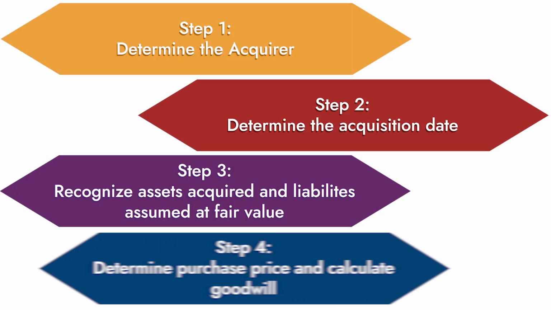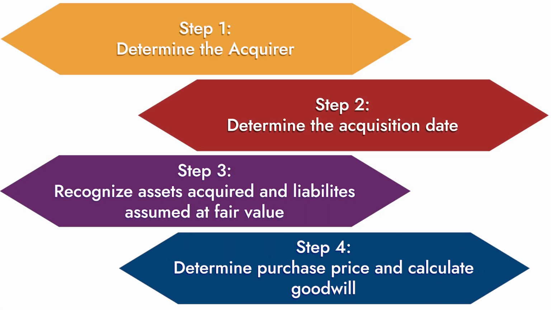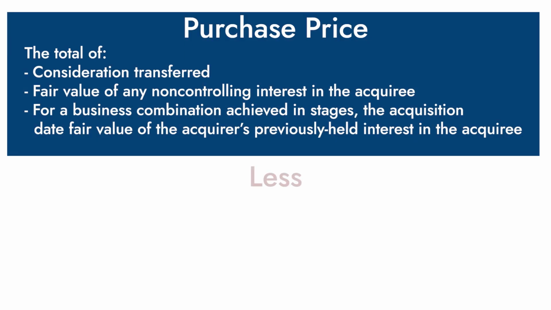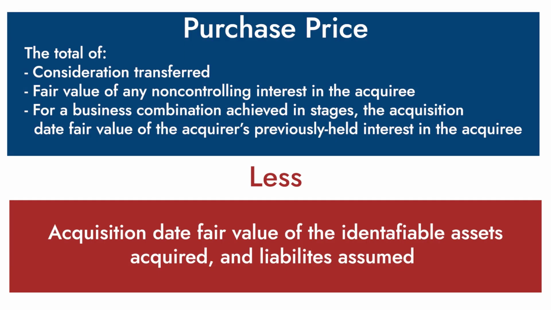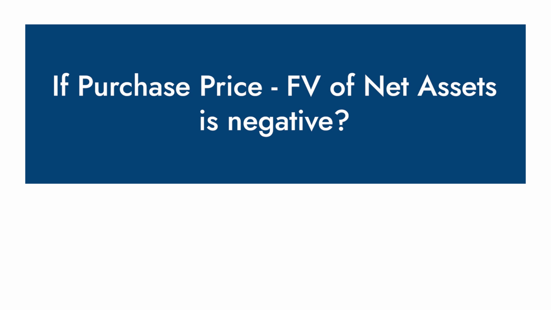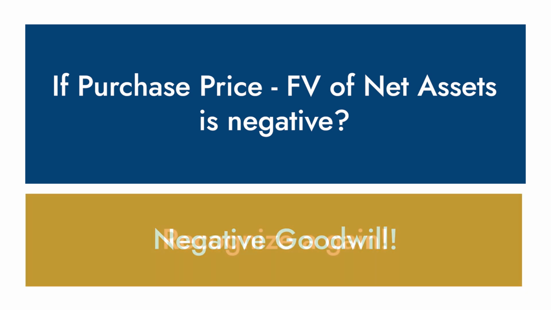Step four, determine the transaction price and determine goodwill. The transaction price is the cash you paid, the assets you've transferred at fair value, and also contingent consideration at fair value. It's also share-based payments, but be careful there. If you're paying someone to work for you later, that's really not part of the purchase price. The purchase price less the fair value of the net assets we acquired, the difference is goodwill, and we're going to expense all the acquisition-related costs. If what you paid versus what you bought is negative, congratulations, it's negative goodwill, and you have a gain.